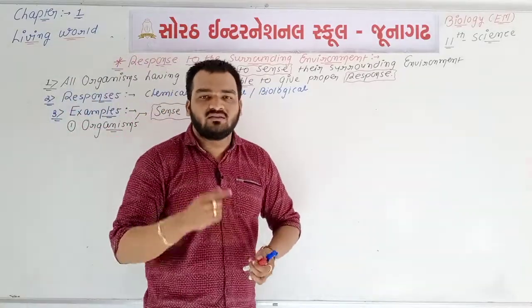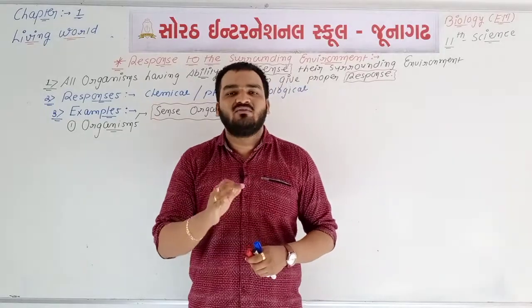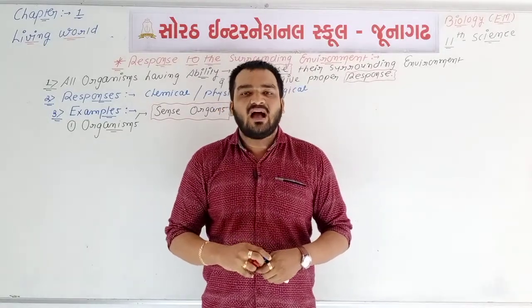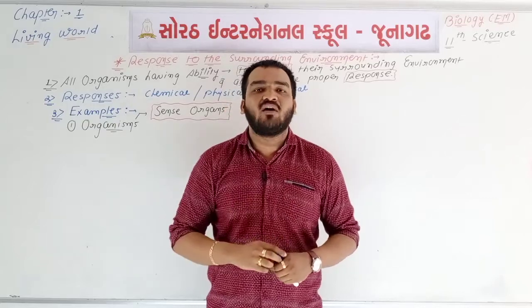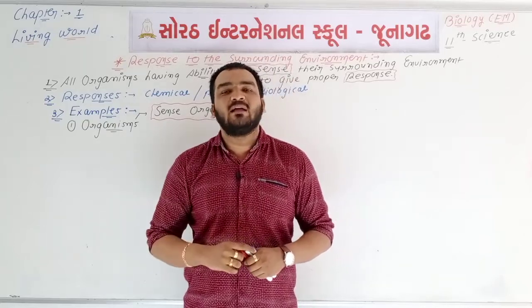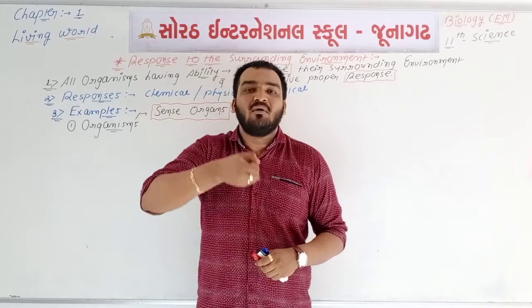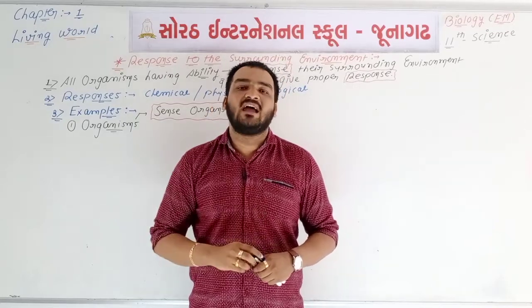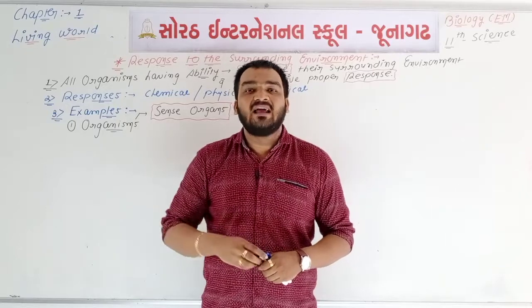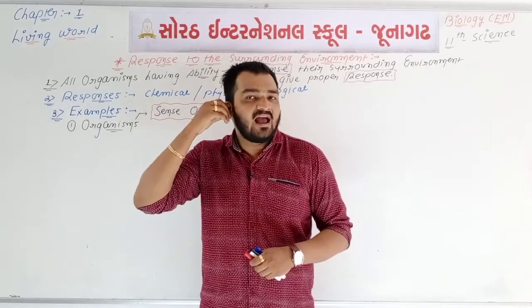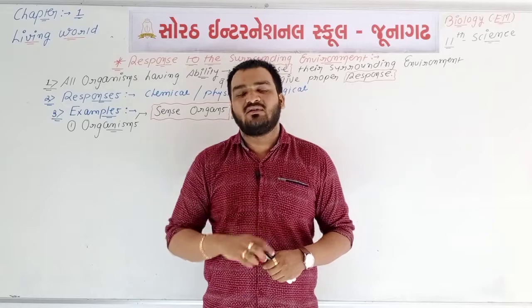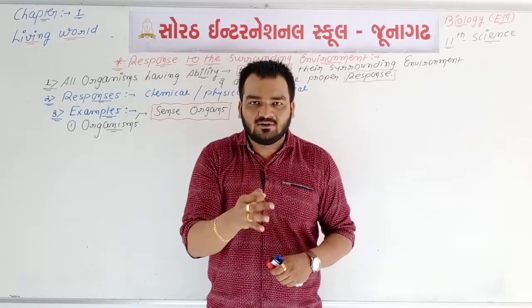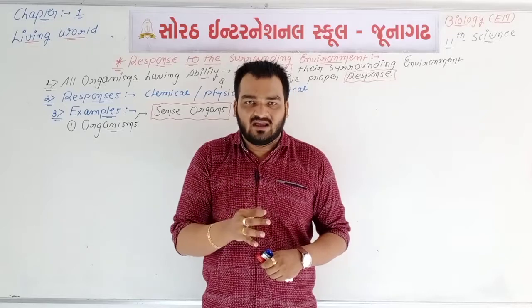You know that humans have eyes. Eye is one type of photoreceptor organ. We are able to see with the help of our eye. So eye is one type of sense organ. We are able to smell with the help of our nose. So nose is one type of sense organ. We are able to hear with the help of our ear. So ear is one type of sense organ.